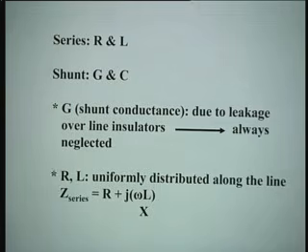What is G? We almost always neglect this G while doing any power system computation. It is there due to leakage over line insulators. We must know at least why it is there, and its unit is mho, Siemens, the opposite of ohm.